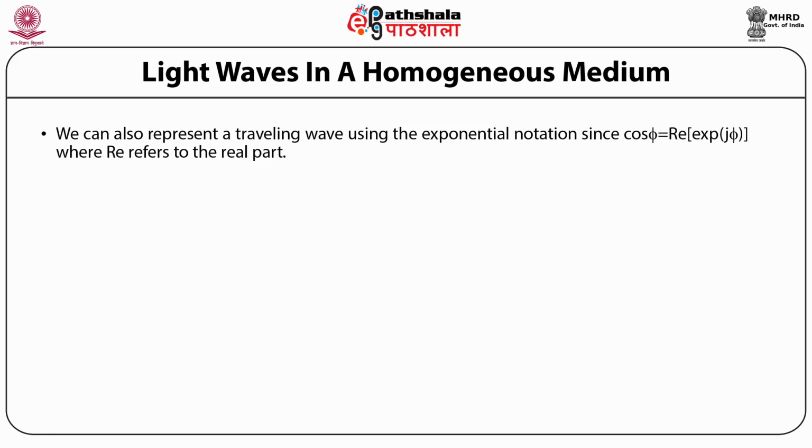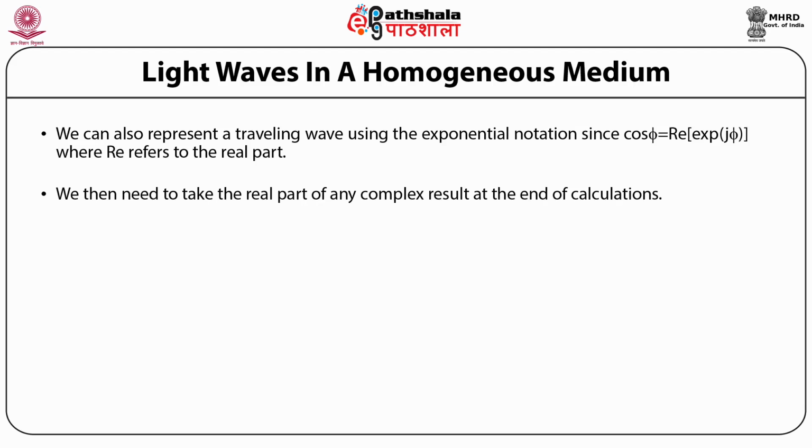We can also represent a traveling wave using the exponential notation, since cos phi is equal to the real part of exponential of j phi, where Re refers to the real part. We then need to take the real part of any complex result at the end of the calculations.